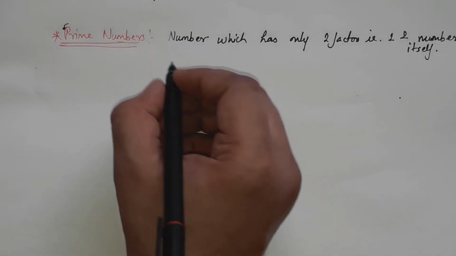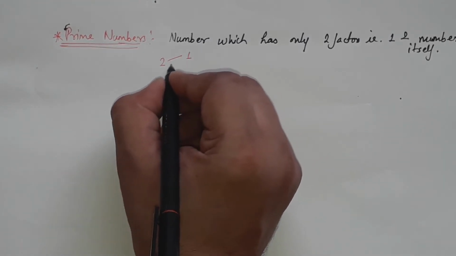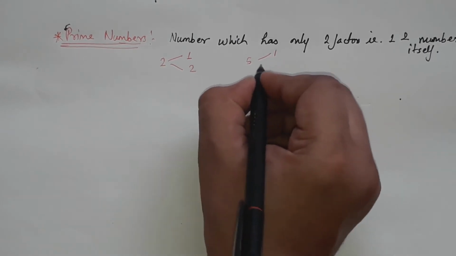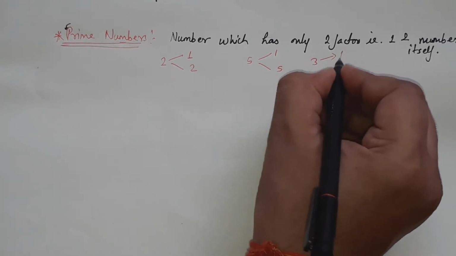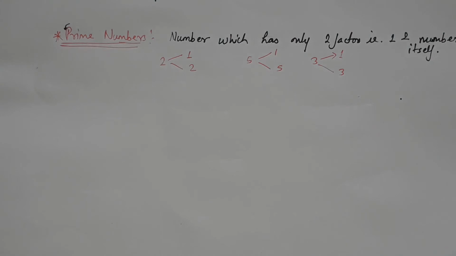For example, if you take 2, it has two factors, that is, it comes in the table of 1 and 2. Or if you take the example of 5, it comes in the table of 1 and 5, or 3 also. So any number which has the factors 1 and the number itself is called a prime number. Or in other words, we can say the numbers which do not come in the table of any other number other than the number itself.